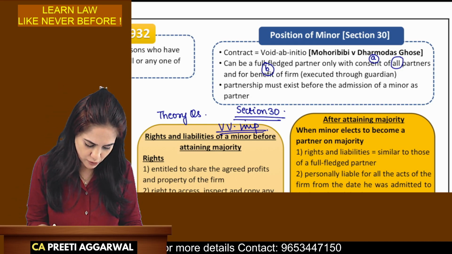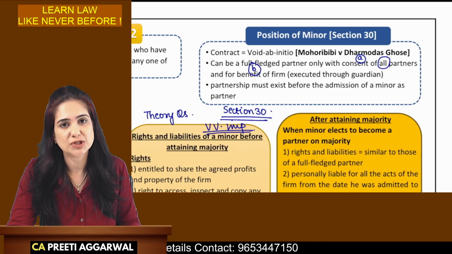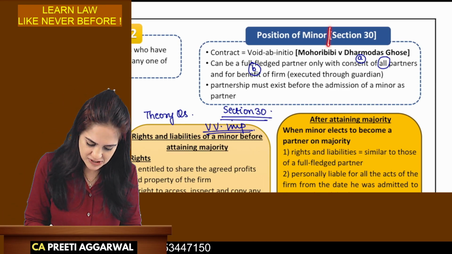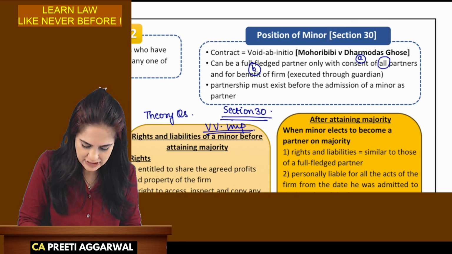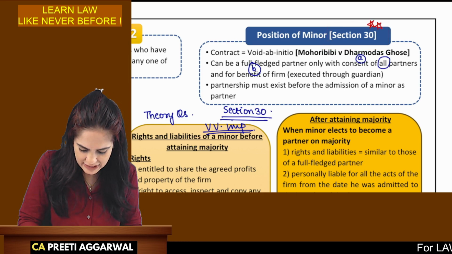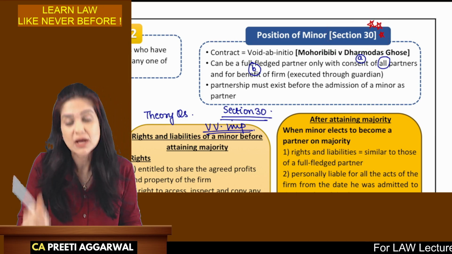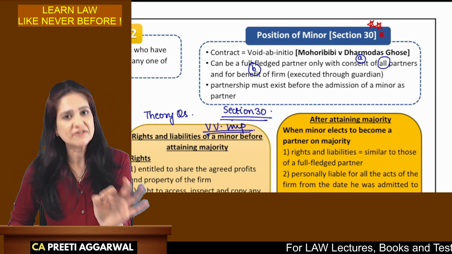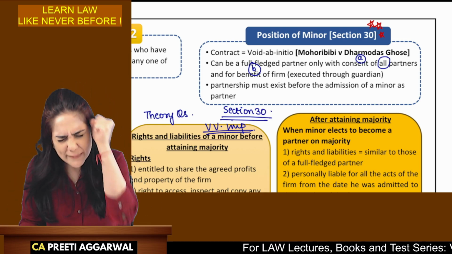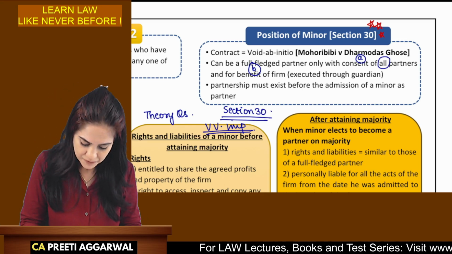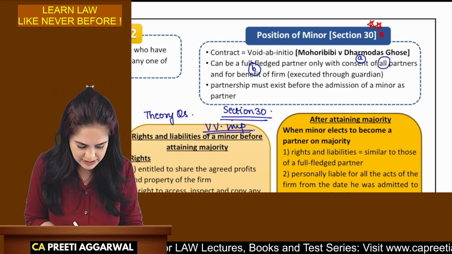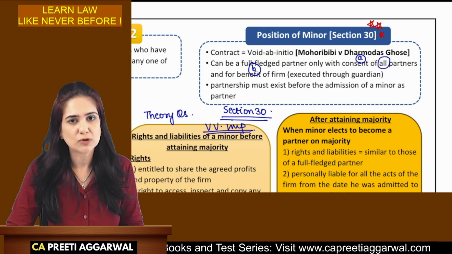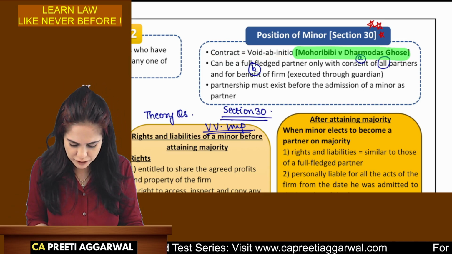So what will you write in case a question is asked on the position of a minor as a partner? You will first write section 30, because this is important to be mentioned in the exam. You will get good marks only when you write the section number for this particular concept. If a question is asked on minor, you have to compulsorily write the section number. You will say that the contract with a minor is void ab initio. Mohori Bibi versus Dharmodas Ghosh is the name of the case law which you will mention.